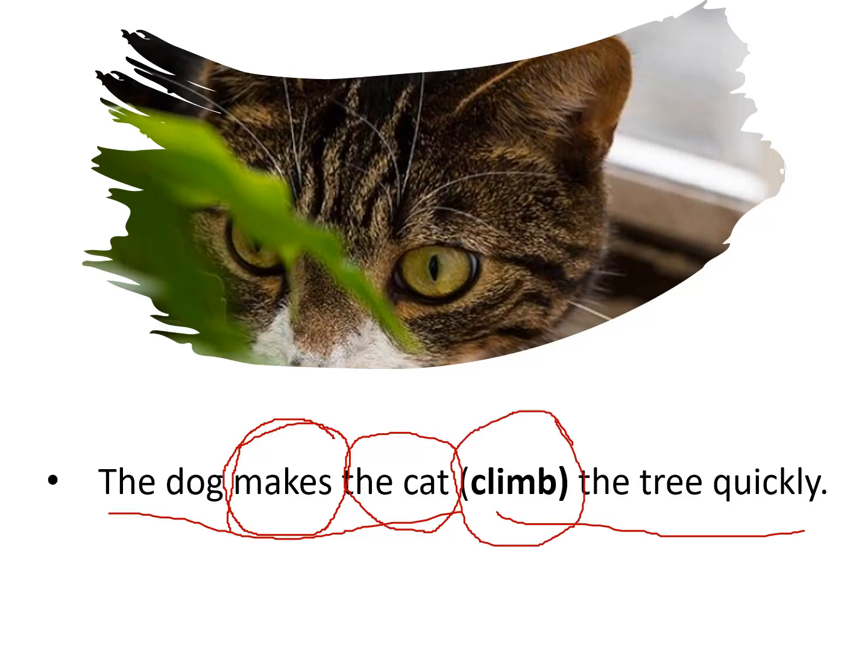But interestingly, here if the word make is used as a causative verb, then the second verb will be or should be written in a base form. So the correct answer will be the dog makes the cat climb the tree quickly. So the climb will remain as it is. Therefore, it means the dog forces the cat to climb the tree quickly.